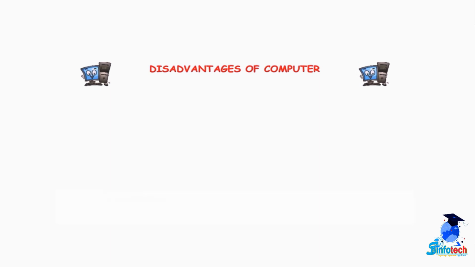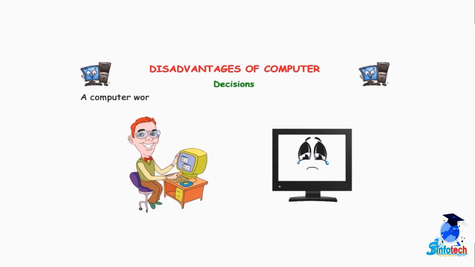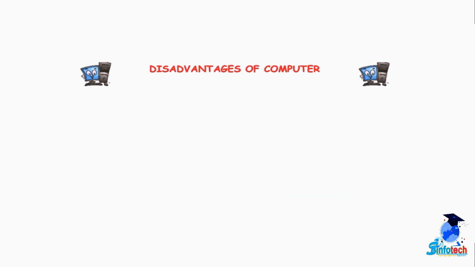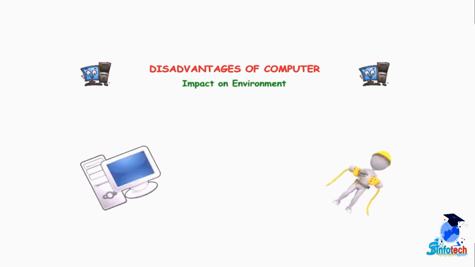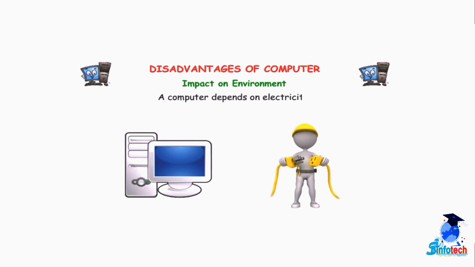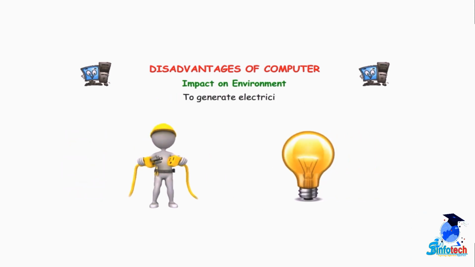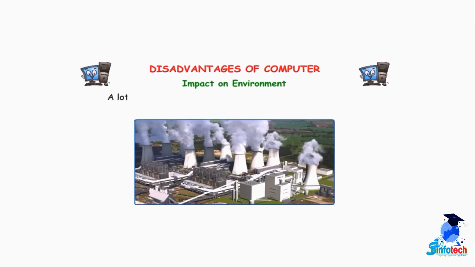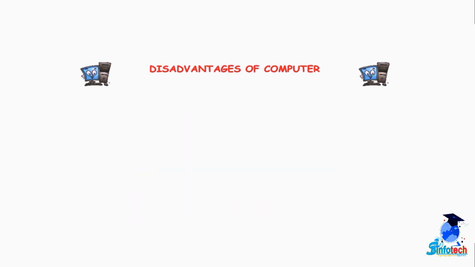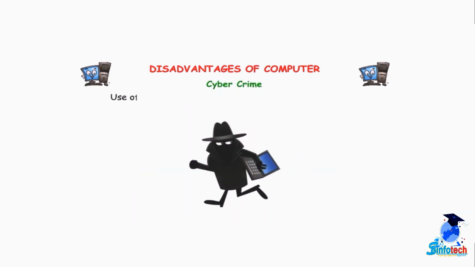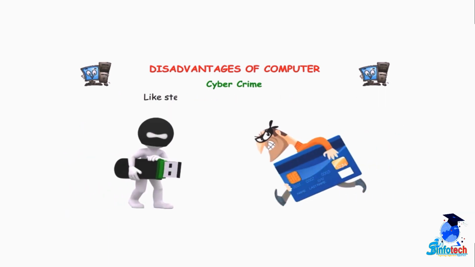Now let me tell you what are the disadvantages of computer. Decisions. A computer works on human orders as it cannot take its own decisions. Impact on environment. A computer depends on electricity. To generate electricity, a lot of fuel is burnt in power plants that causes pollution. Cybercrime. Use of internet may also increase the number of crimes like stealing of data, banking frauds, etc.